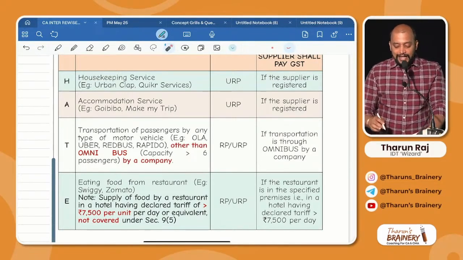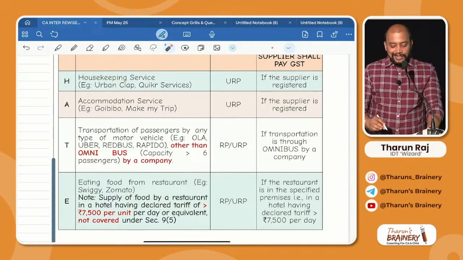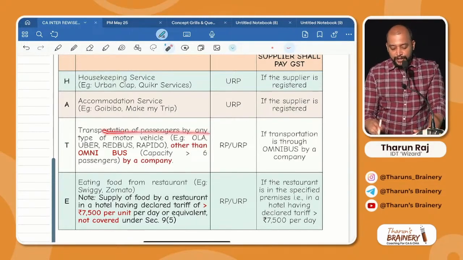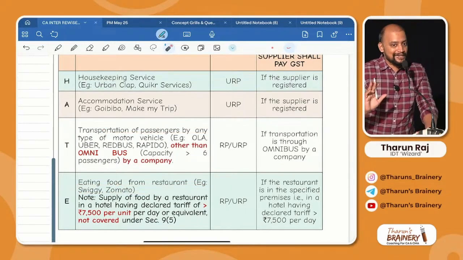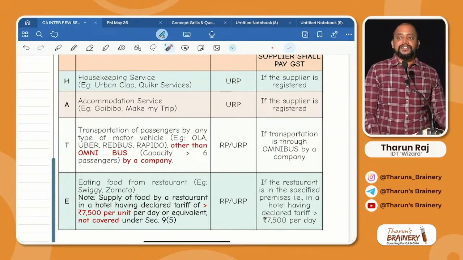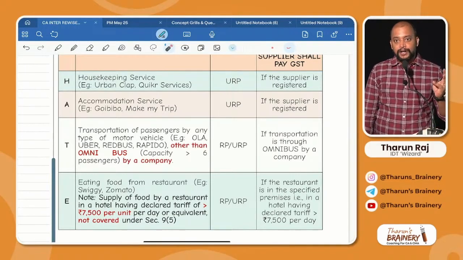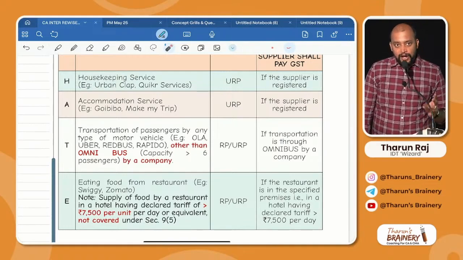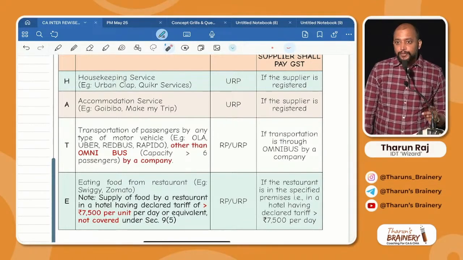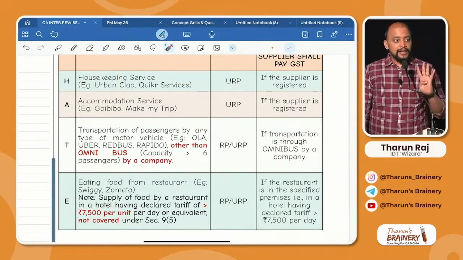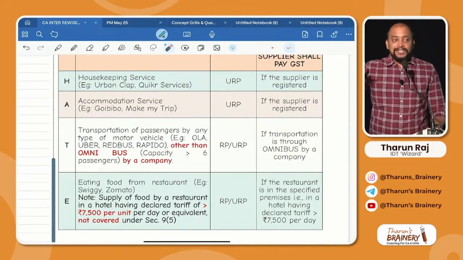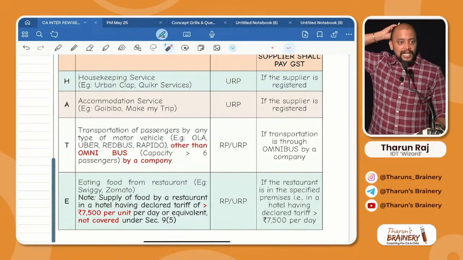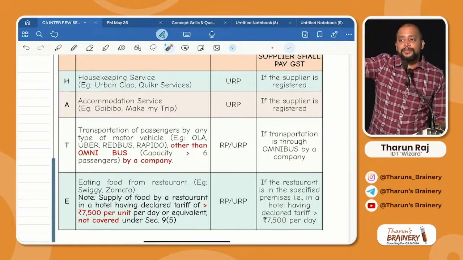Other than omnibus by a company. So just remember what is that service? Transportation of passengers. E for eating food from a restaurant. That is Swiggy, Zomato, etc. What are the 4 notified services? H-A-T-E. H for housekeeping services. A for accommodation services. T for transportation of passenger services. E for eating food in a restaurant. These four are covered under e-commerce operator liability, not RCM, where liability to pay GST is on the e-commerce operator.